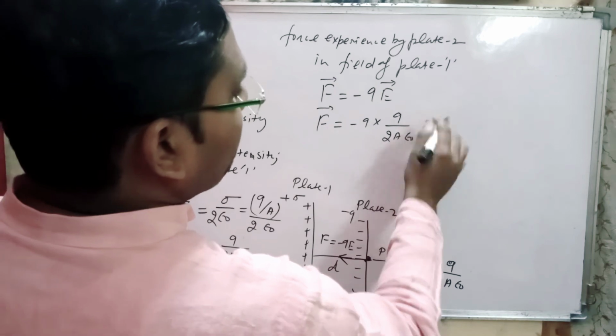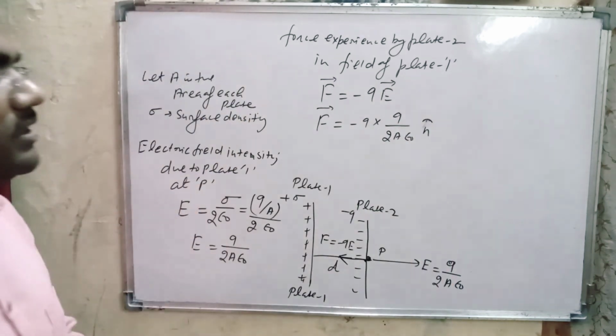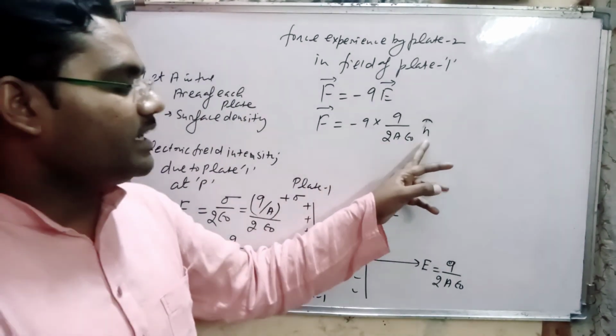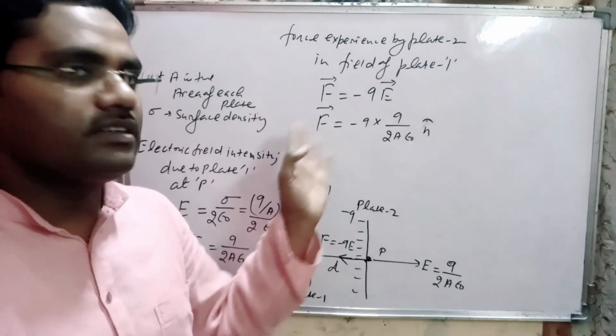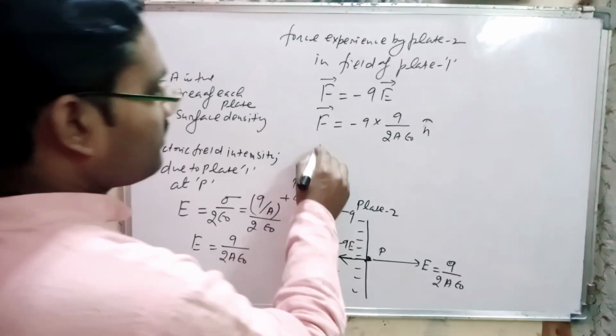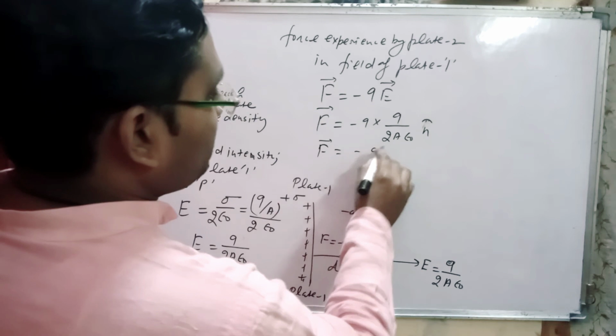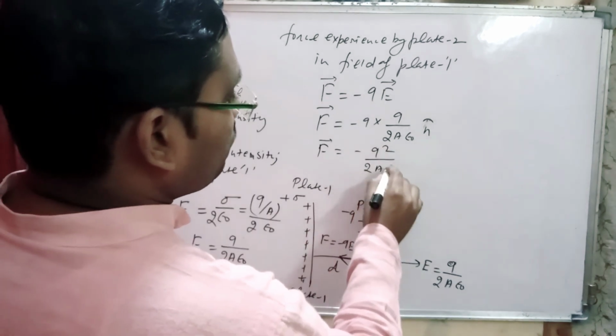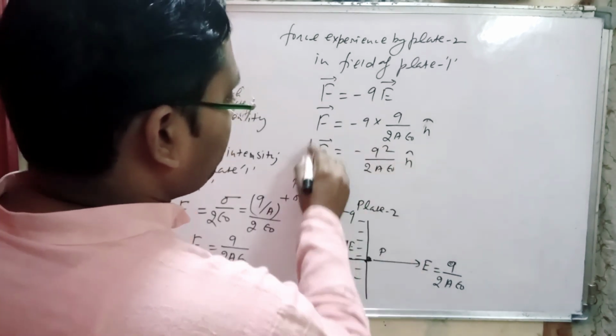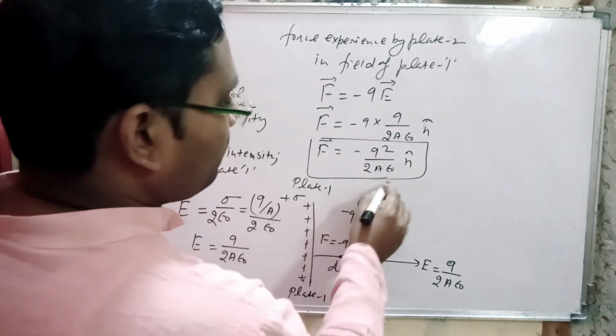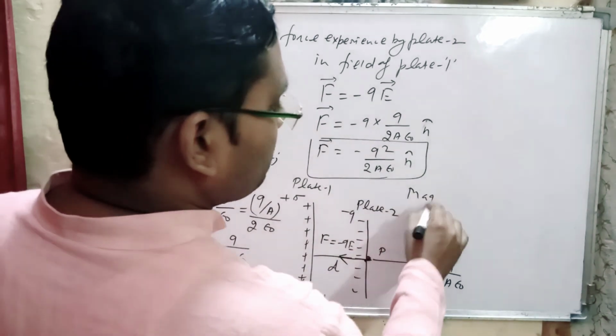Here we take n cap, the unit vector along the right side. Now F is equal to minus Q square divided by 2A epsilon naught n cap. This is the vector form of force.